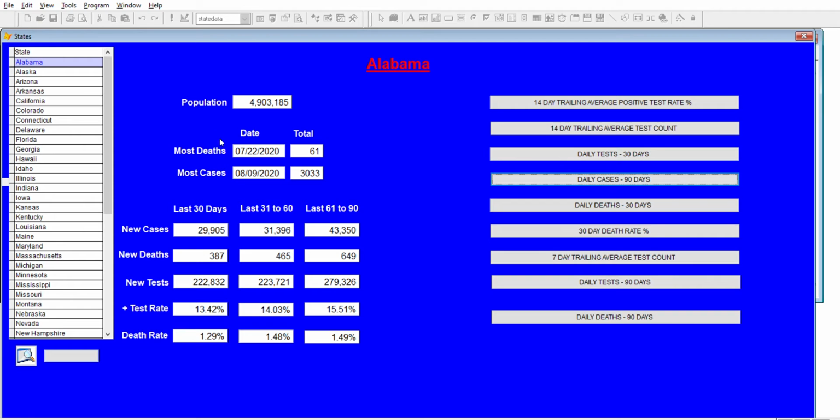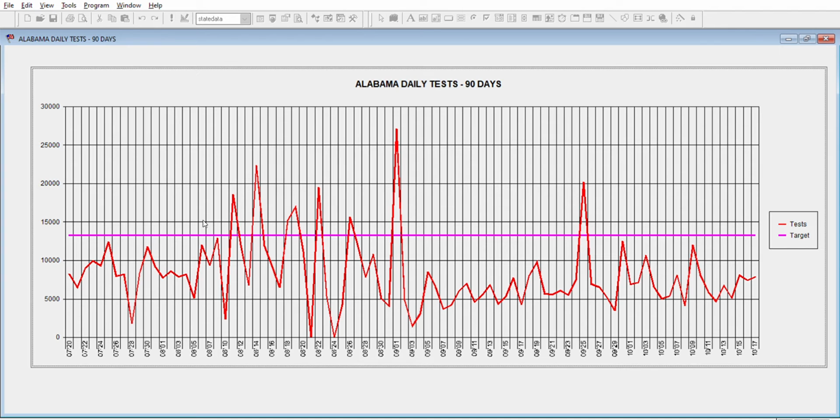Record case dates and record death dates for Alabama occurred in July and August. We also see the last 30 day, 31 to 60 day, and 61 to 90 day totals and rates. Cases have gone down over time. Deaths have gone down as well. Unfortunately, testing has kind of flattened out. It went down and has flattened out the last 30 days, as we can see in graph form.